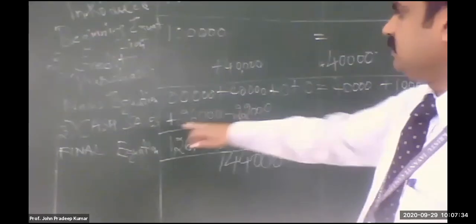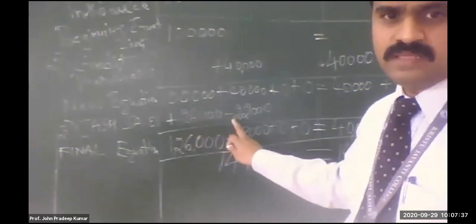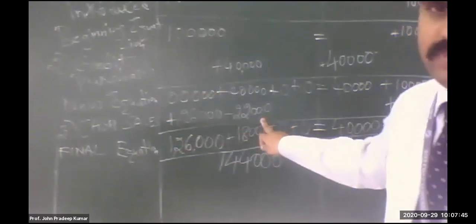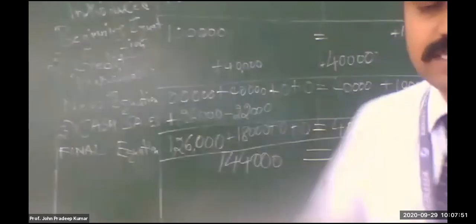So I have a doubt. Regarding the cash sales row, after adding 26,000 under cash, I'm confused how 22,000 came in that same row under goods. I didn't understand that row. Both are the same transaction. What is happening? Goods is going out. What is the value of the goods which is going out? 22,000. And coming in, cash is coming in. How much cash you are getting? 26,000. Got it? Okay, so that's why it is there.